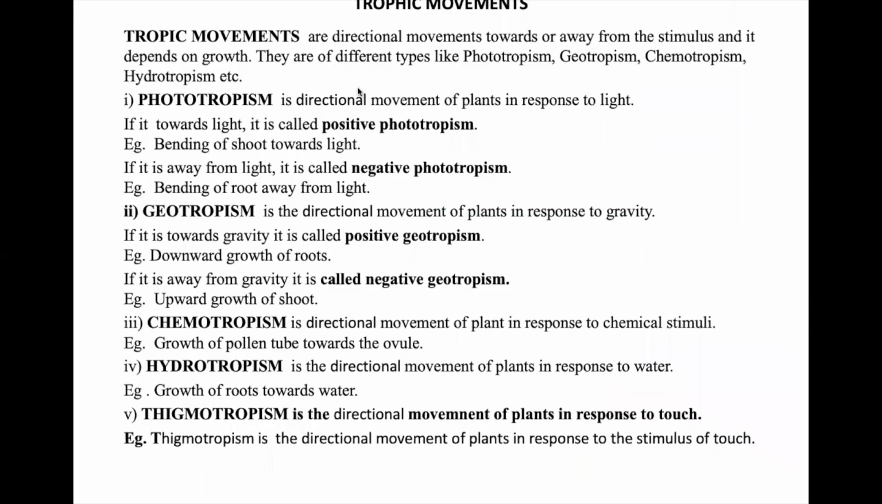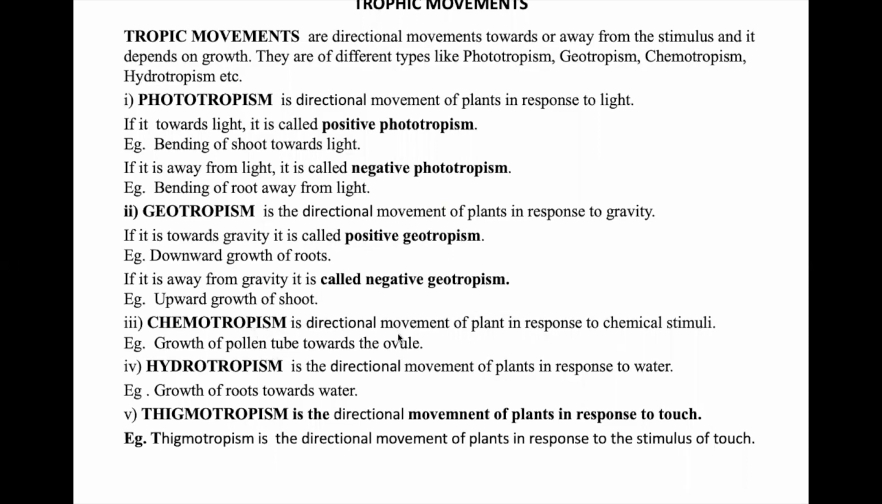So the tropic movements are always directional, you can also write unidirectional, and they are always related to growth. Phototropism has positive phototropism and negative phototropism. Positive phototropism is bending of the shoot towards the light, and negative phototropism is bending of the root away from the light. In geotropism, positive is towards the gravity, that is the downward growth of the roots, and negative geotropism is the upward growth of the shoot.